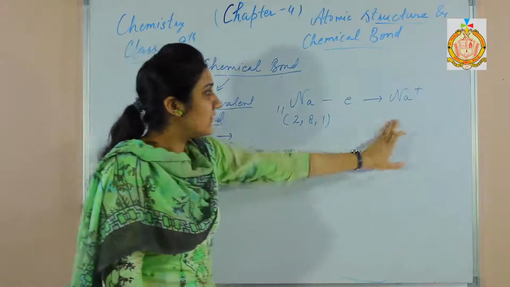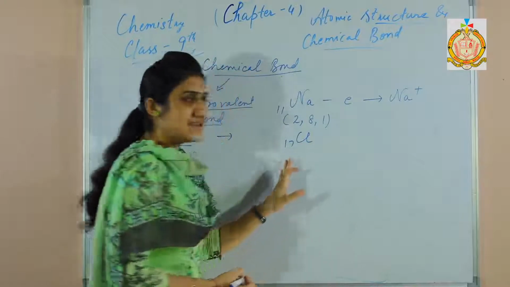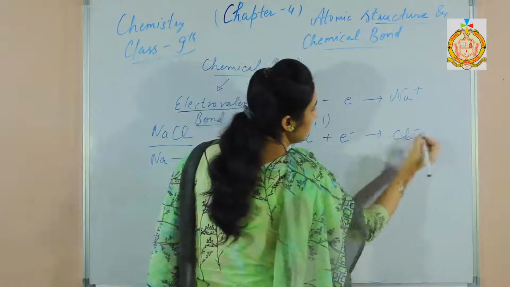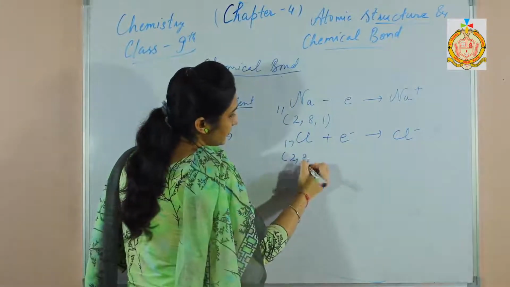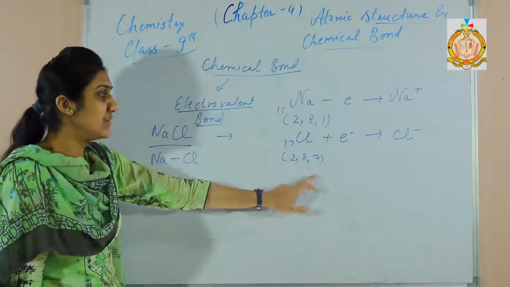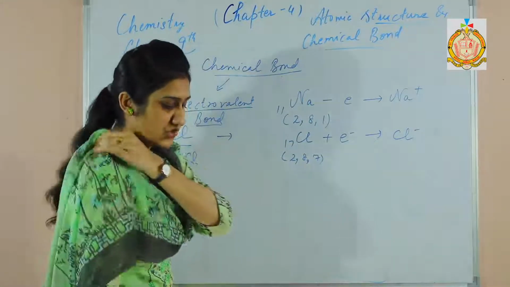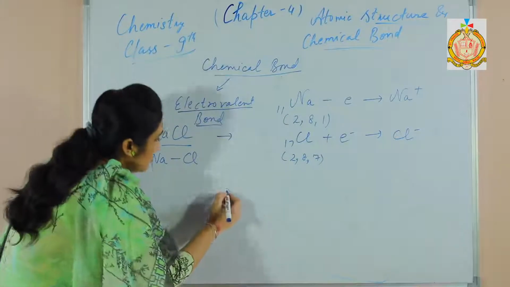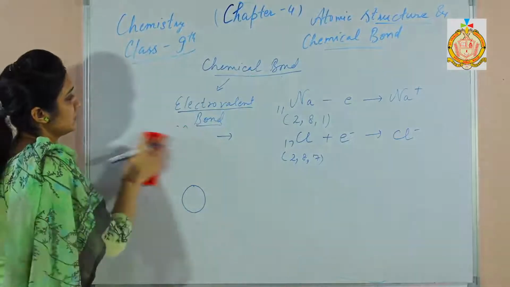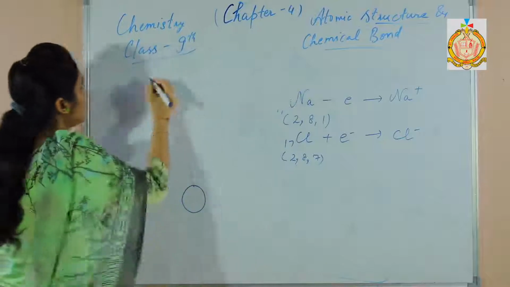As sodium loses an electron, it becomes a cation. Chlorine has atomic number 17. It gains an electron and becomes negative, because it has 7 electrons in the valence shell, so it can easily gain 1 electron and become negative. How to draw the structure of sodium chloride? Sodium, structure of sodium chloride.